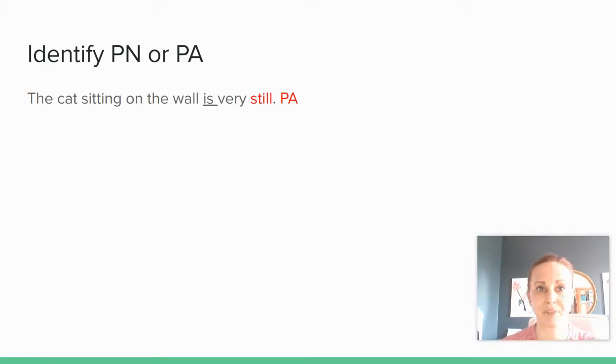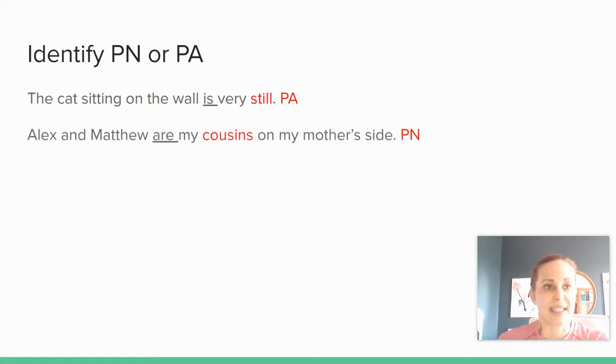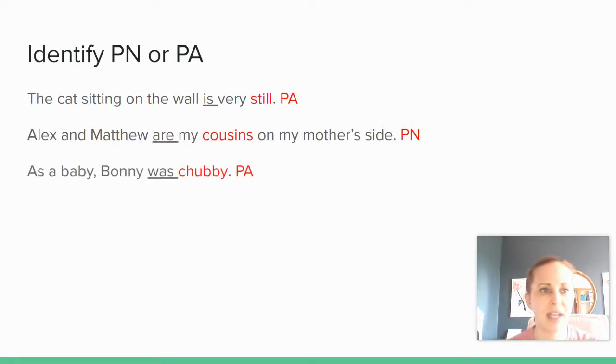Okay, the first one we did together, so we don't need to do that one again. Next sentence, Alex and Matthew are my cousins on my mother's side. Alex and Matthew are the subject of our sentence. Are is our verb, it is a linking verb. Cousins rename Alex and Matthew. So since they rename, it's a predicate noun, PN. As a baby, Bonnie was chubby. Was is our linking verb. Bonnie is our subject. Chubby is a descriptive modifying word in the predicate that describes Bonnie, so we have a predicate adjective.